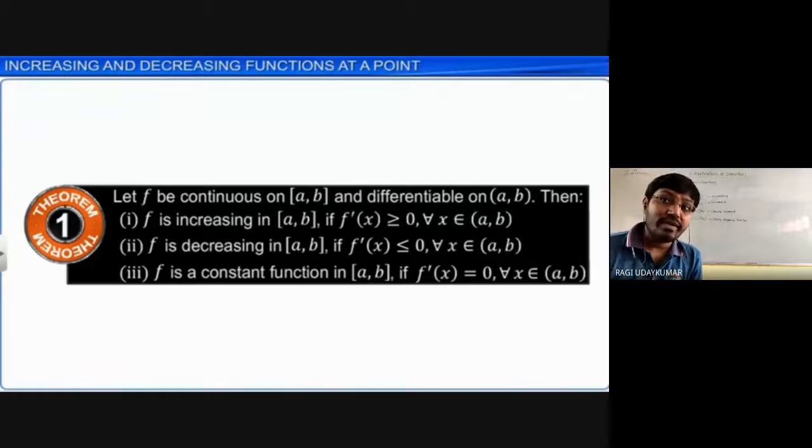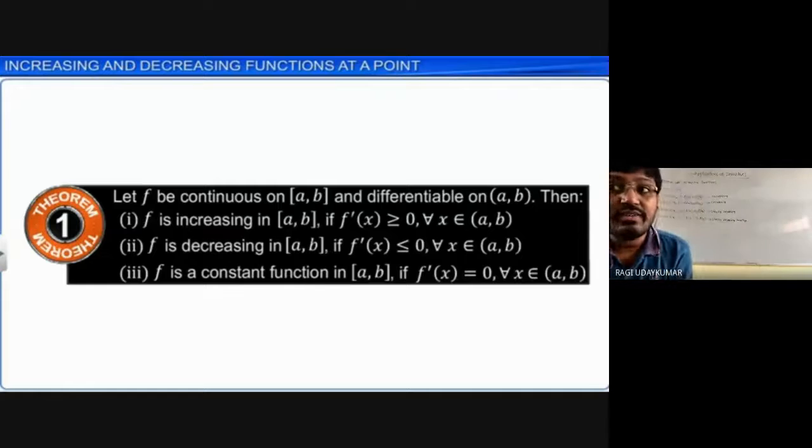Then you observe the graph of 2x. Draw the graph of 2x. X equal to 0 means 2x is 0. X equal to 1 means 2x is 2. X equal to 2 means 2x is 4. The values are going on increasing. Draw the graph, it increases like this.